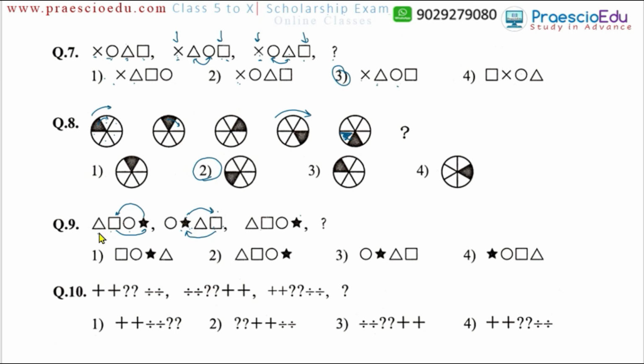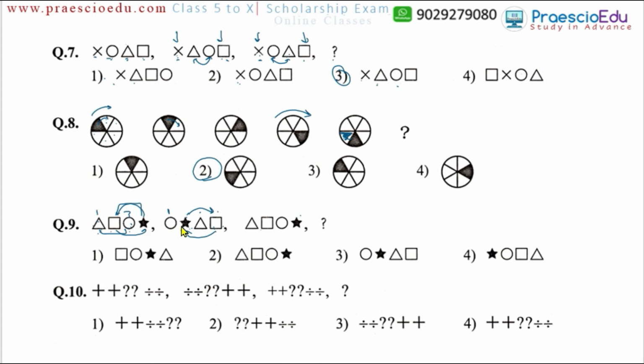But parallelly, the triangle and the circle are also interchanging. The triangle is in the third position, and in the next term it comes to the first. So these two are in a group and these two are in a group, but interchanging positions.